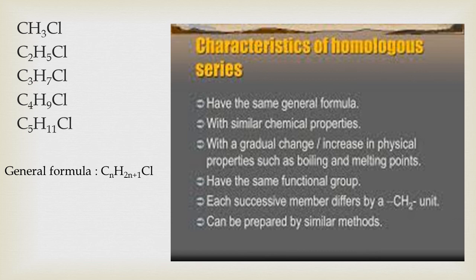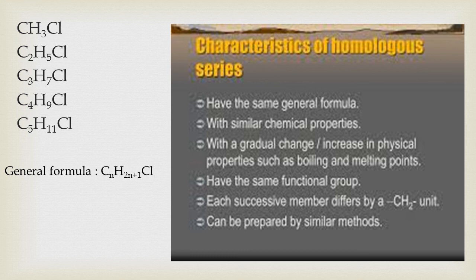All the compounds of a homologous series show similar chemical properties. Why do they show similar chemical properties? Because they possess the same functional group. Their structures are similar. The members of a homologous series show gradual change in their physical properties with increase in molecular mass. See, their chemical properties are similar, but we cannot say their physical properties are also similar.